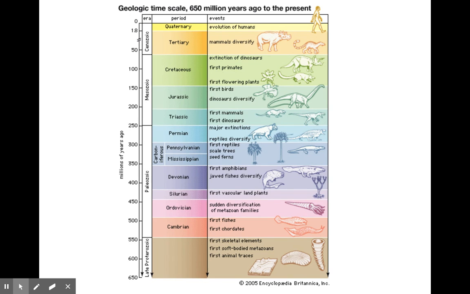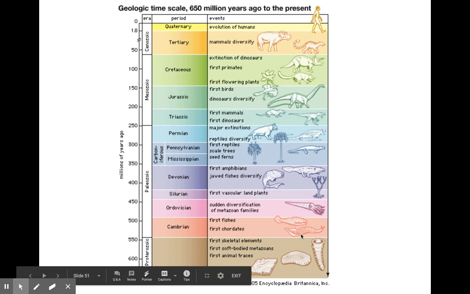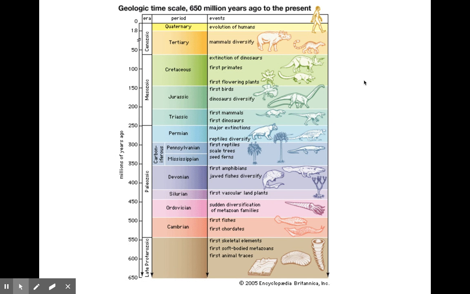Humans, about 1.82 million years ago, start showing up on Earth. And then we've obviously evolved since then. You've probably heard of something like a Neanderthal, which is a different species of early human that did not survive. We are called Homo sapiens sapiens. And so we are the survivors of human evolution at this point. So again, the fossil record tells us a huge story of evolution.